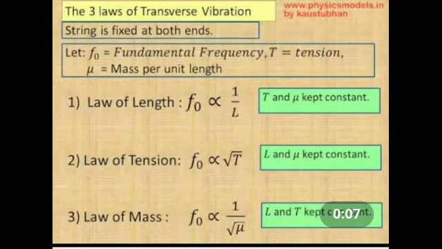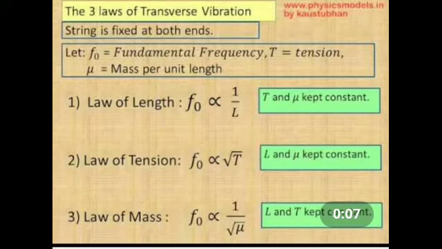Next, laws of transverse vibrations in stretched strings. There are 3 laws of transverse vibration of stretched strings, which are given as follows. First one, the law of length. For a given wire with tension T and mass per unit length mu, the frequency varies inversely with the vibrating length. Therefore, f is inversely proportional to 1 by L. So, f is equal to C by L. Here, C is a constant.